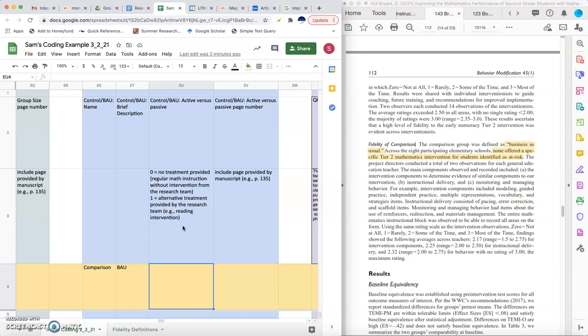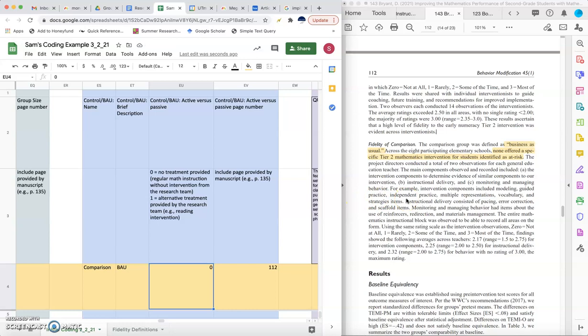So what we're going to look for is we're really just going to go into the description of the comparison group, and it says right here, across the participating schools, no school offered a specific Tier 2 math intervention. There's nothing that the researchers provide, so there's nothing sort of active that the students in this comparison group are receiving. So I'm going to put a 0. And even though they're not receiving any additional support, I do want to put that I found that information on 112 in case anyone wanted to go back and look at more information about the comparison group.